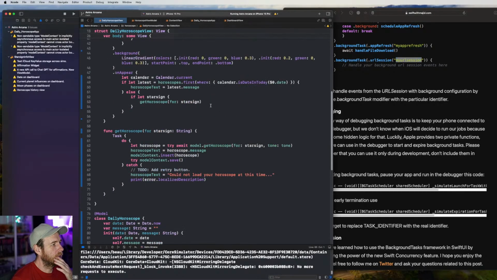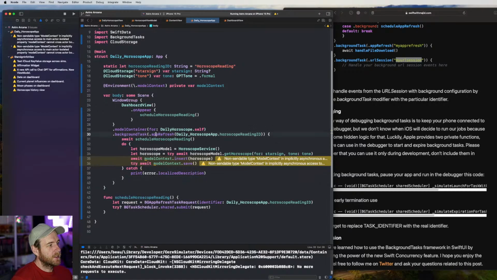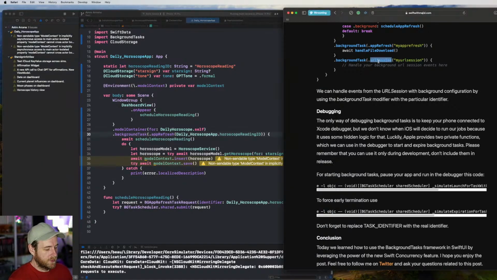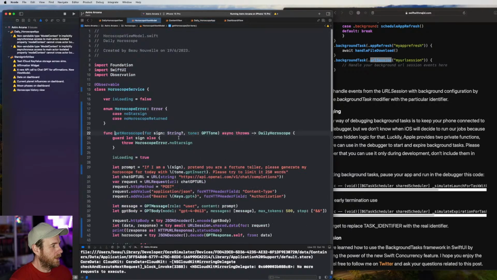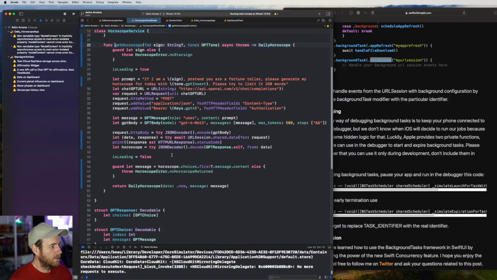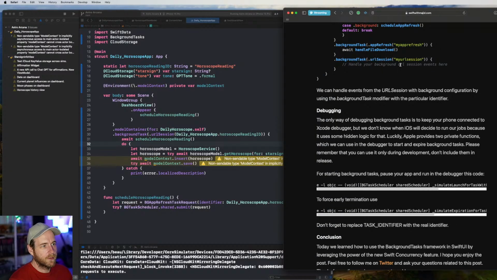Move this into the... so instead of background task and app refresh, we might need to do URL session instead, because it does run a URL session in here. So let's just do that. Handle your background URL session events here.